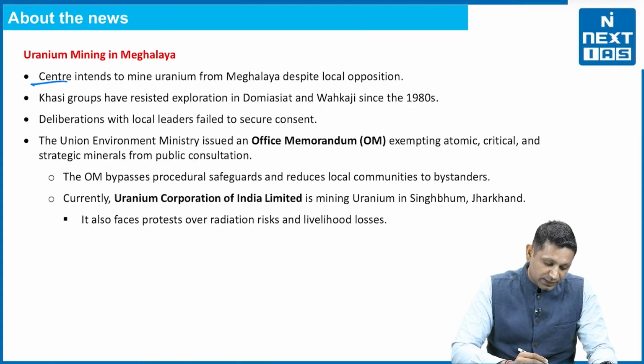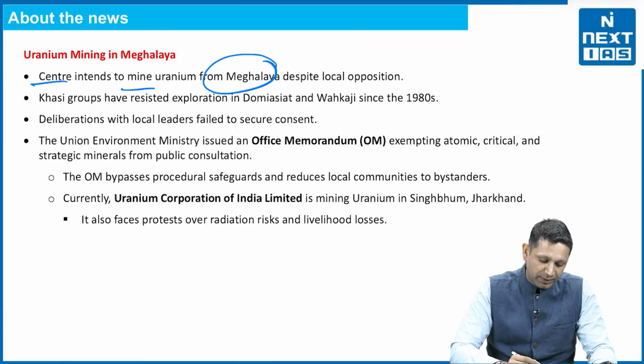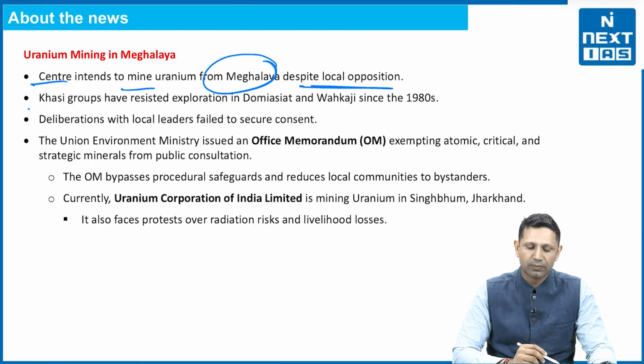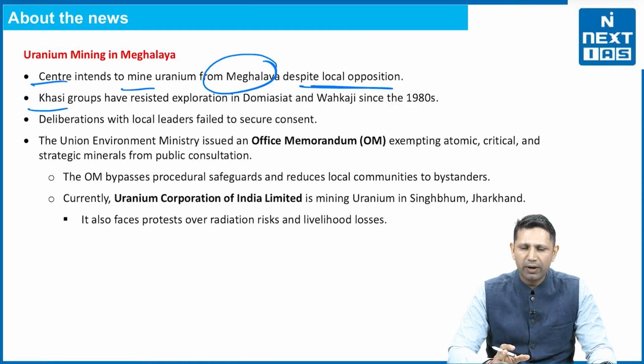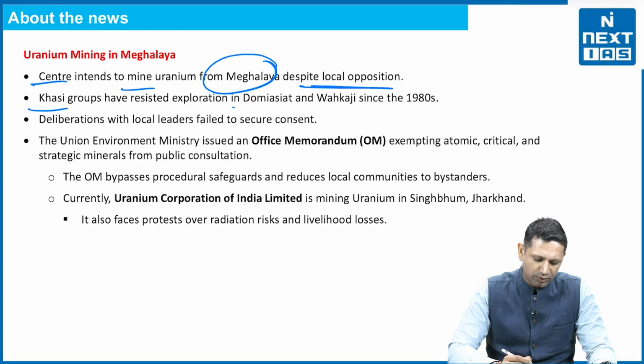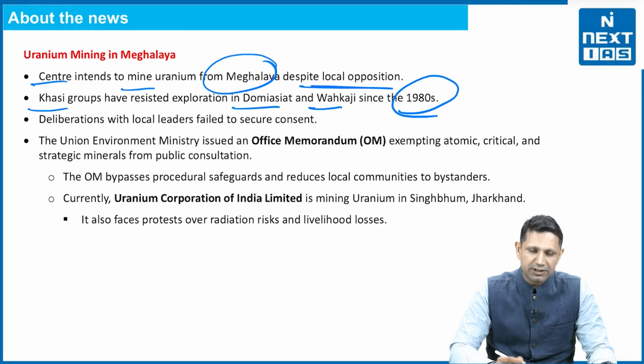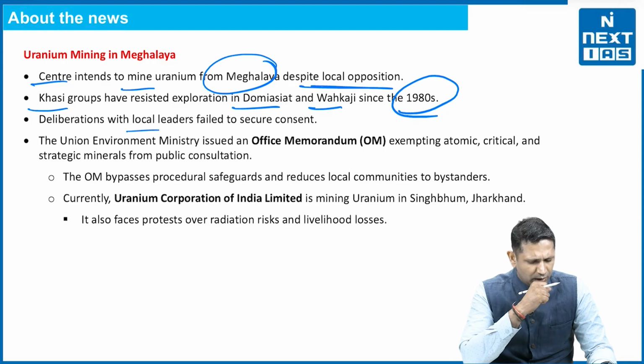The news is that the center intends to mine uranium from Meghalaya despite local opposition. Khasi groups have resisted the exploitation of the Domaisiat and Wakji areas, which are rich in uranium since 1980s. Now the local leaders are also against it.